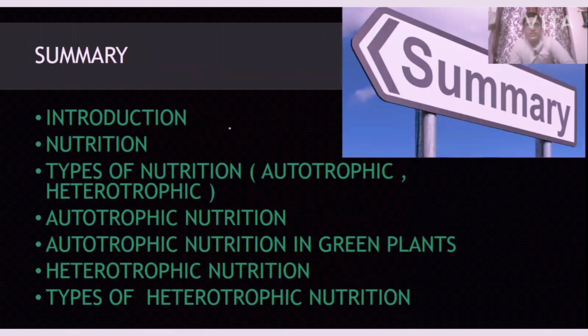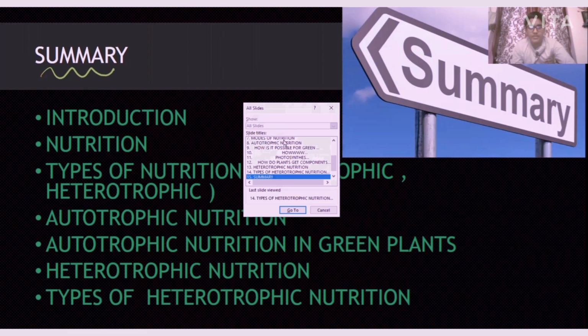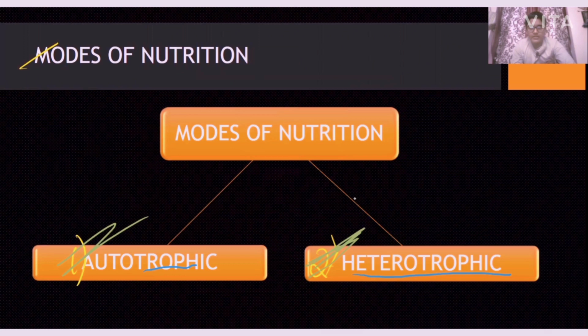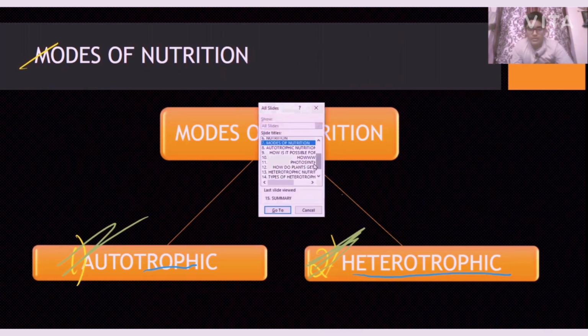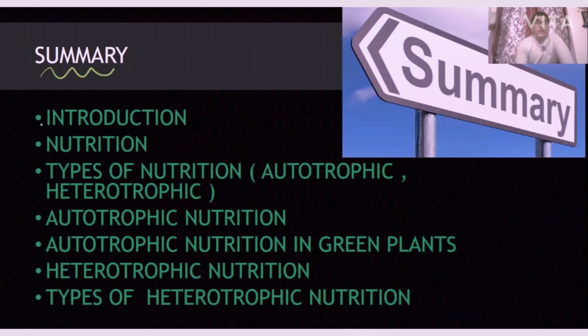Okay, summary, my dear friends: we have completed each and every topic. We have completed the heterotrophic mode of nutrition also. So, introduction: we learned what a life process is and what its types are. We have 5 types. Next, nutrition means intake and utilization of food for energy, growth, development, body building and repair.